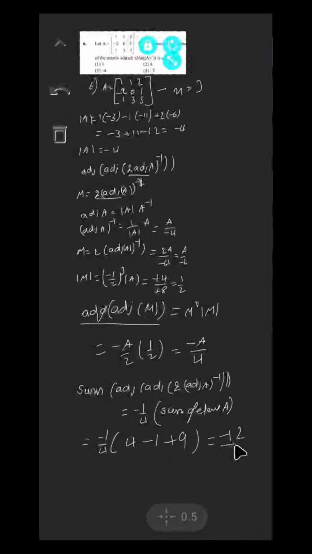Minus 12 by 4 is equal to minus 3. So the answer is minus 3. Fourth option is the right answer.